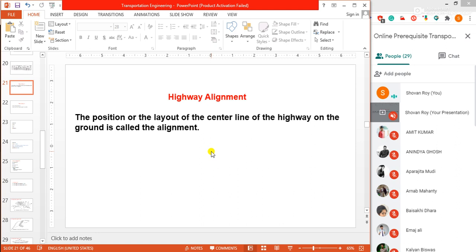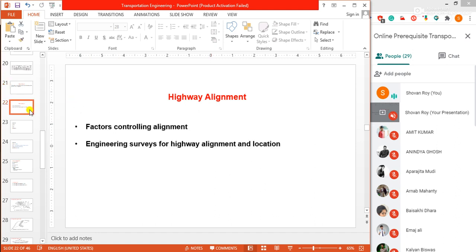Hence, the importance of careful consideration while finalizing the alignment of a new road need not be overemphasized. Okay, after this introduction of the alignment, which are the points to be covered under this highway alignment.